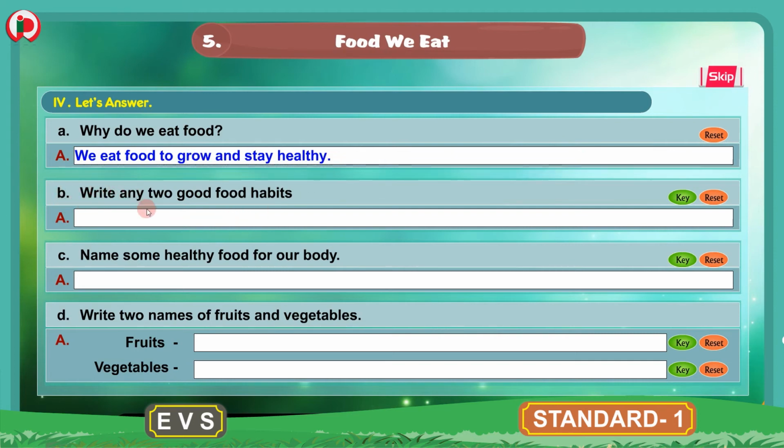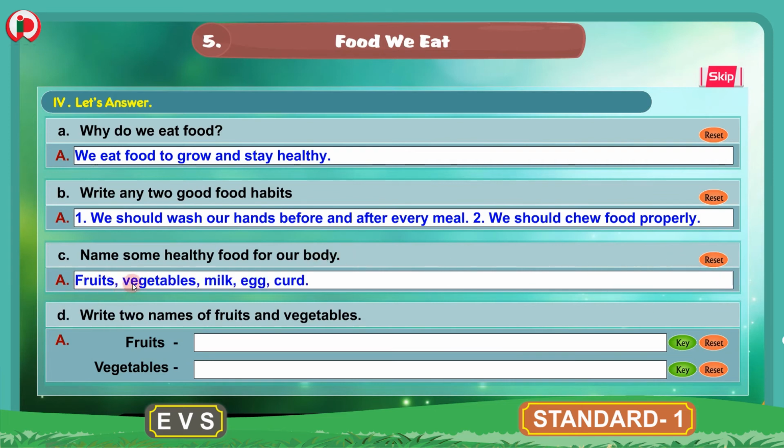B. Write any 2 good food habits. The answer is 1. We should wash our hands before and after every meal. 2. We should chew food properly. C. Name some healthy food for our body. The answer is fruits, vegetables, milk, egg, curd. These are the healthy food for our body.